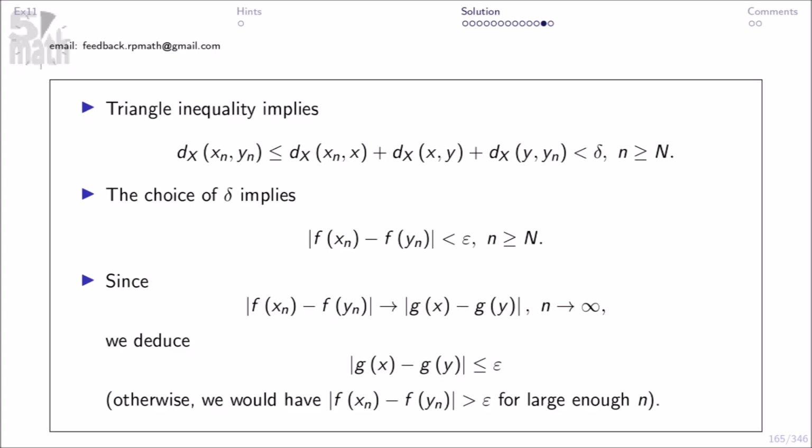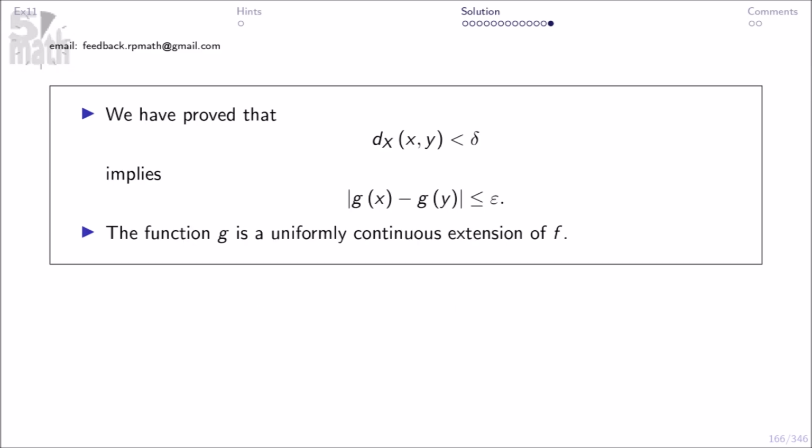Triangle inequality implies this. The choice of delta implies this. Since this, we deduce absolute value g of x minus g of y less than or equal to epsilon. Otherwise, we would have absolute value f of xn minus f of yn greater than epsilon for large enough n. We have proved that this implies absolute value g of x minus g of y less than or equal to epsilon. The function g is a uniformly continuous extension of f.